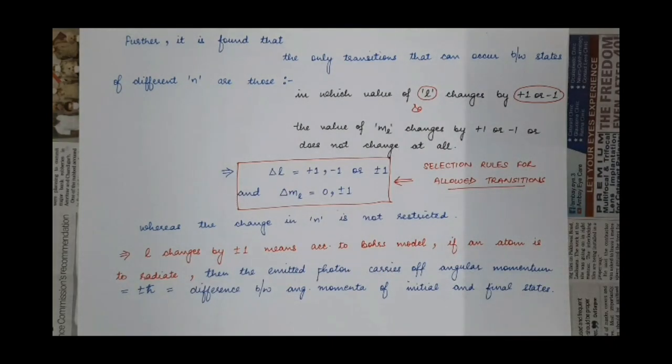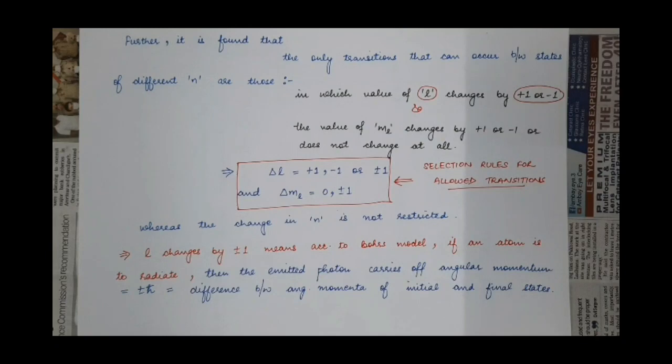So far, we have concluded that not all transitions of electrons from one state to another are allowed. It doesn't mean that the electron can go from any state to any state. It is not so. The electron can undergo a transition only between states for which the value of that integral is non-zero.